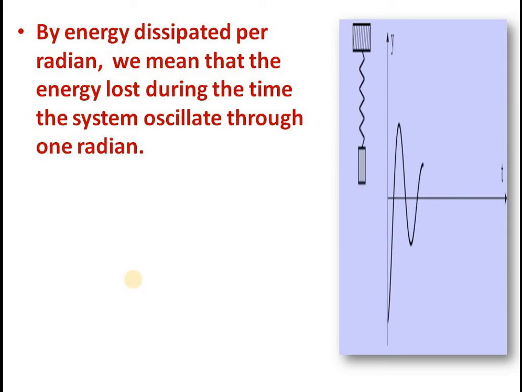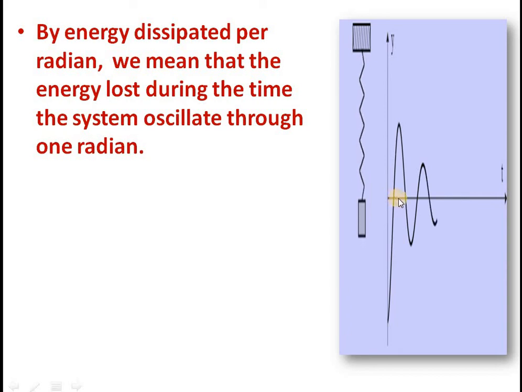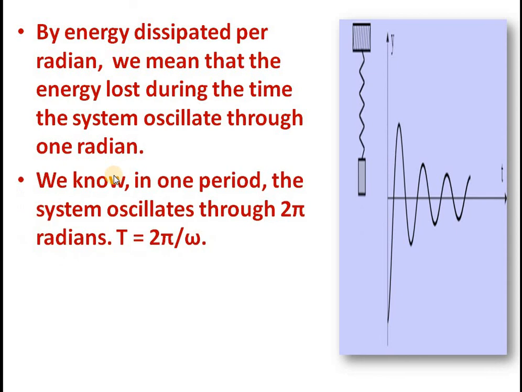By dissipation, what do we mean? We mean the energy lost during the time the system oscillates through 1 radian. One total cycle contains 2 pi radian. So 1 radian means 1 by 2 pi of a cycle.